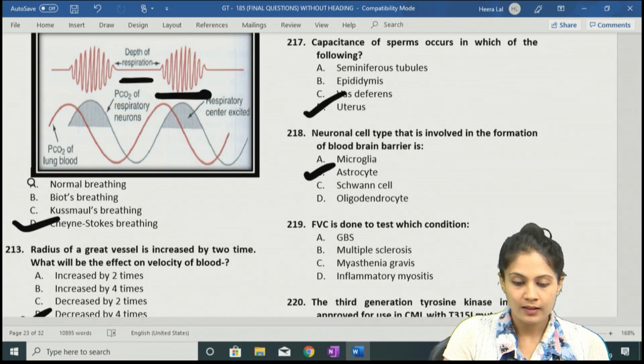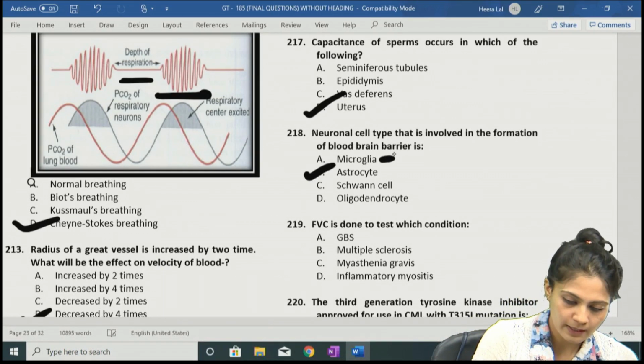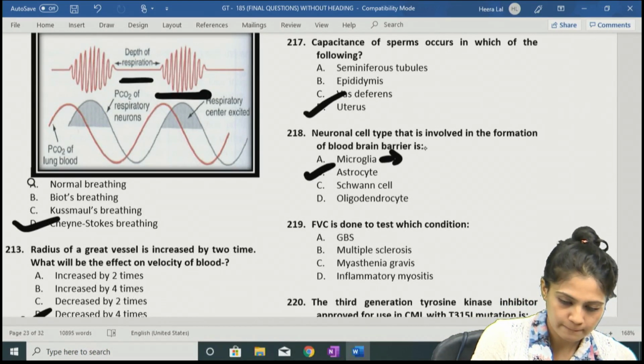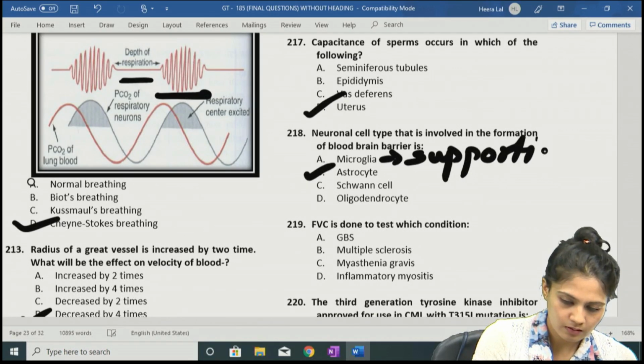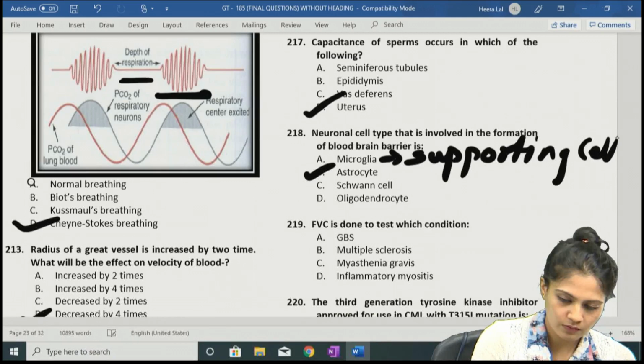The microglia are the supporting cells of the CNS, right. The Schwann cells in the PNS, that is the peripheral nervous system, will form the myelin sheath.